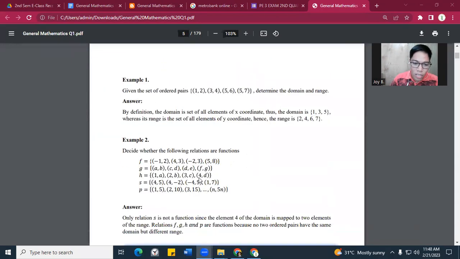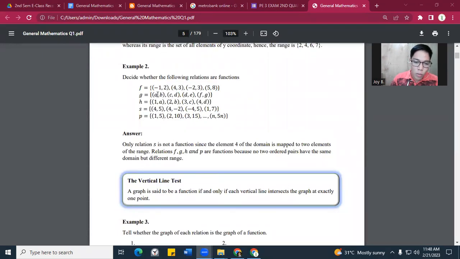Now, let's go to example number 2. We have x: negative 1, 2, 4, 3, negative 2, 3, 5, 8. Then for letter G, the function of G is A, B, C, D, E, F, G, and so on. Number 3: 1A, 2B, 3C, 4D; letter S: 4, 5, 4, 2, negative 4, 5, 1, 7; and P: 1, 5, 2, 10, 3, 15, and so on. Now, the point here is, which of these is a function? Is number 1 a function?